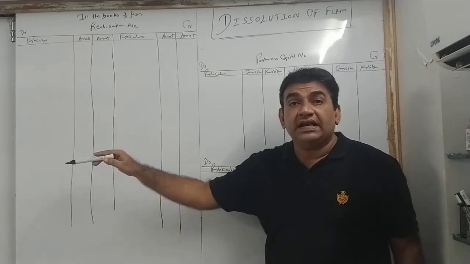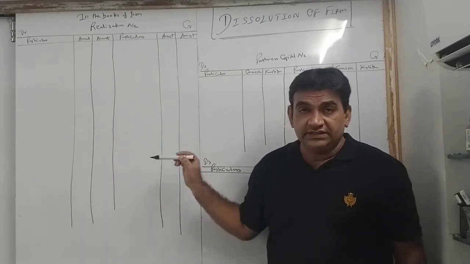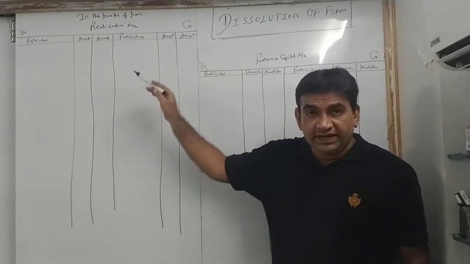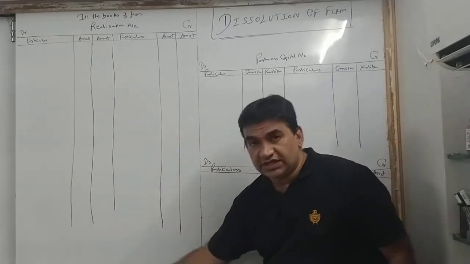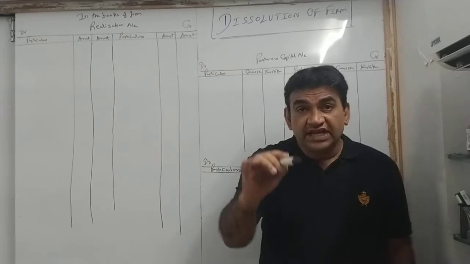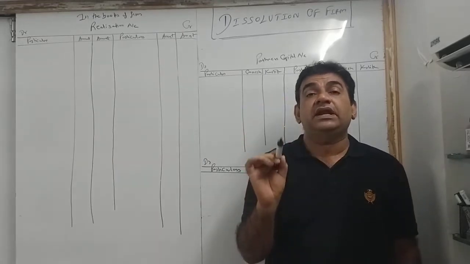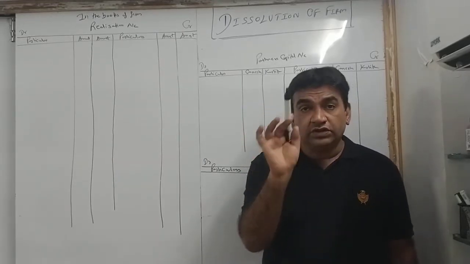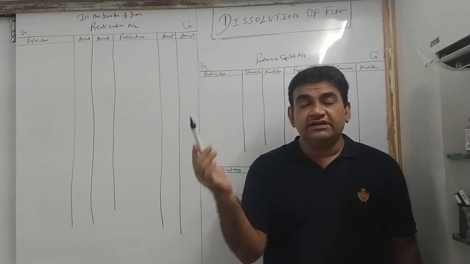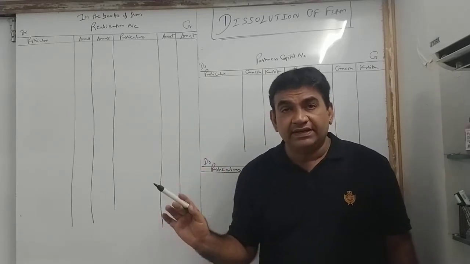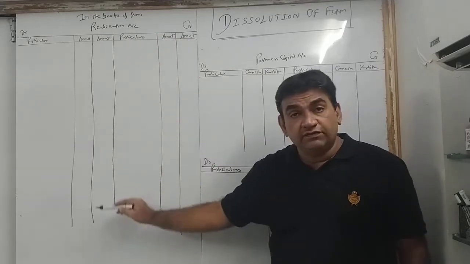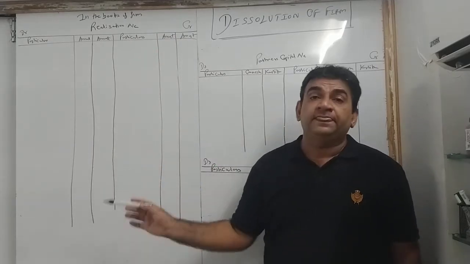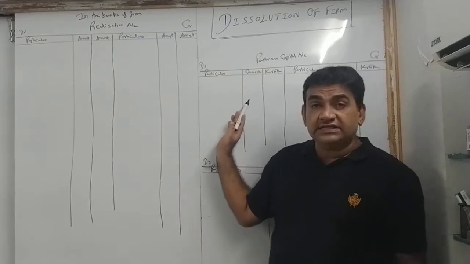Realization you will prepare around 3/4 of the page, 75% of the page you use for realization. Now I have done it on the next side because I have to go further down. Below it, partners capital of around 6 to 7 lines. What you can do on the first page: from the bottom, 6 to 7 lines of partners capital and above it realization. So around 3/4 of the page realization, around 1/4 of the page partners capital.